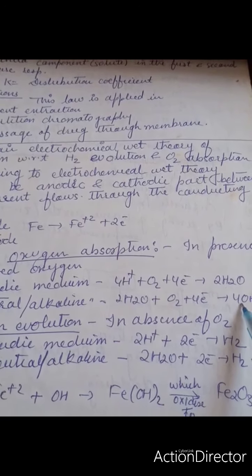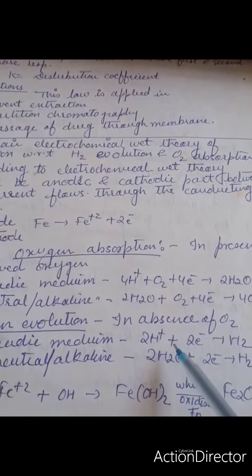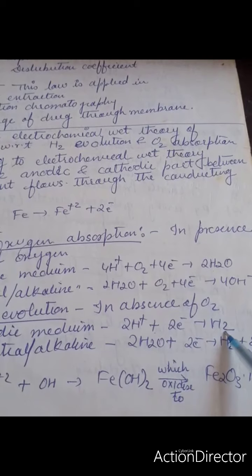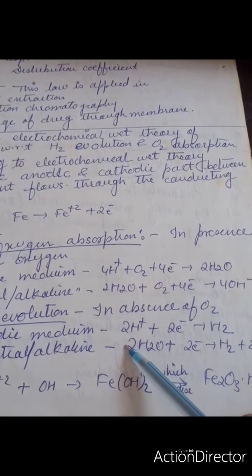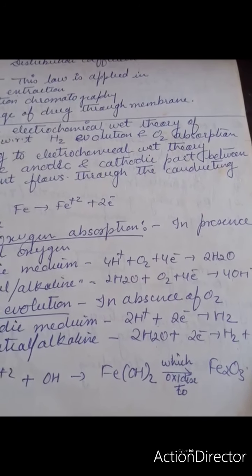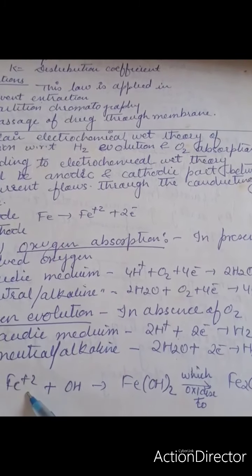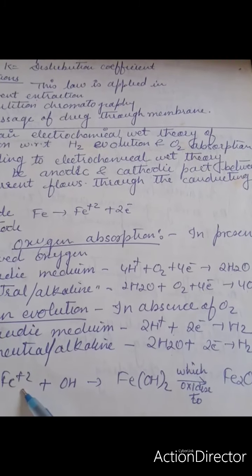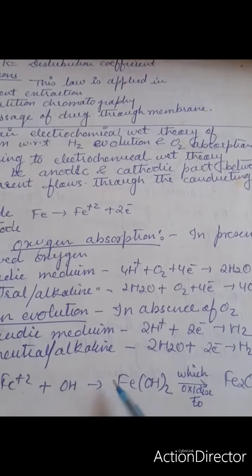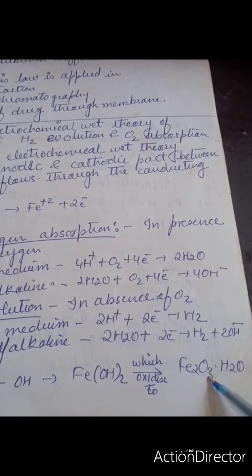Whereas if you see the hydrogen evolution, that is in absence of oxygen. So in acidic medium, this will be the reaction in which hydrogen ions are getting converted into H2, and in alkaline medium it is giving you H2 plus 2OH-. So this OH- which is formed will be reacting with the ferrous ions which are produced due to the oxidation in the anode reaction, and that will be giving you ferrous hydroxide, which will further oxidize to rust.